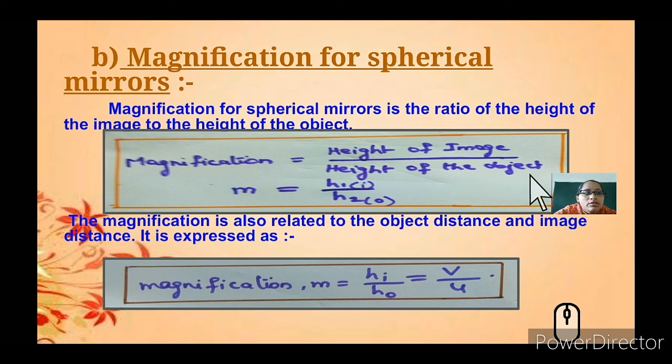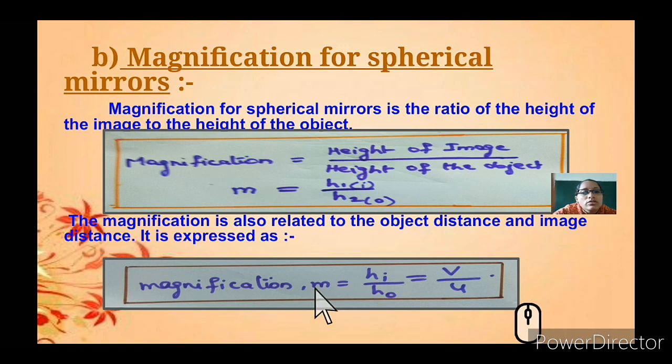The object is the denominator, and the image is the numerator. Magnification is represented as m. So m is equal to h_i, for image, divided by h_o, for object.